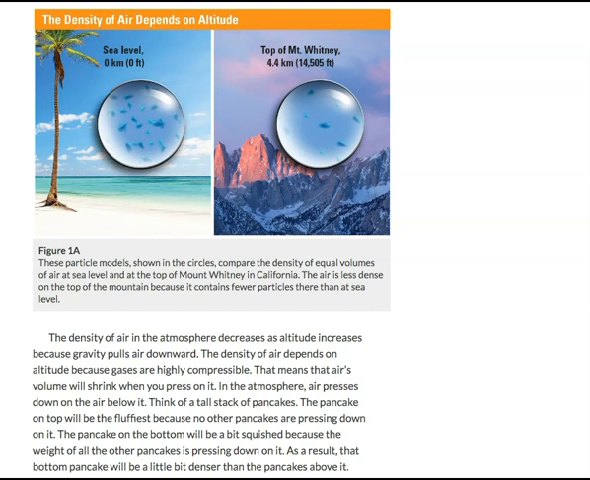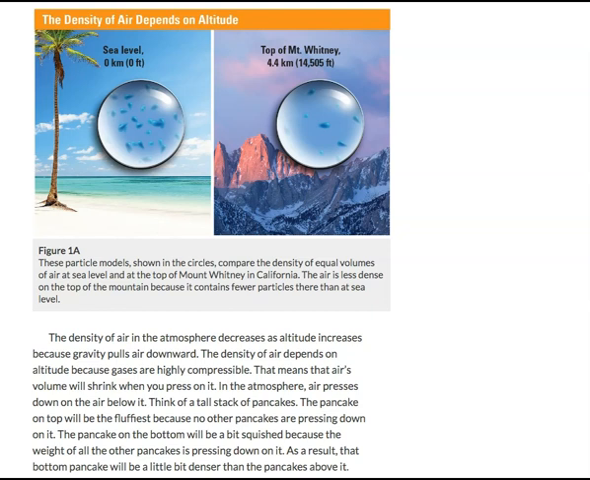Figure 1a. These particle models shown in the circles compare the density of equal volumes of air at sea level and at the top of Mount Whitney in California. The air is less dense on the top of the mountain because it contains fewer particles there than at sea level. The density of air in the atmosphere decreases as altitude increases because gravity pulls air downward.